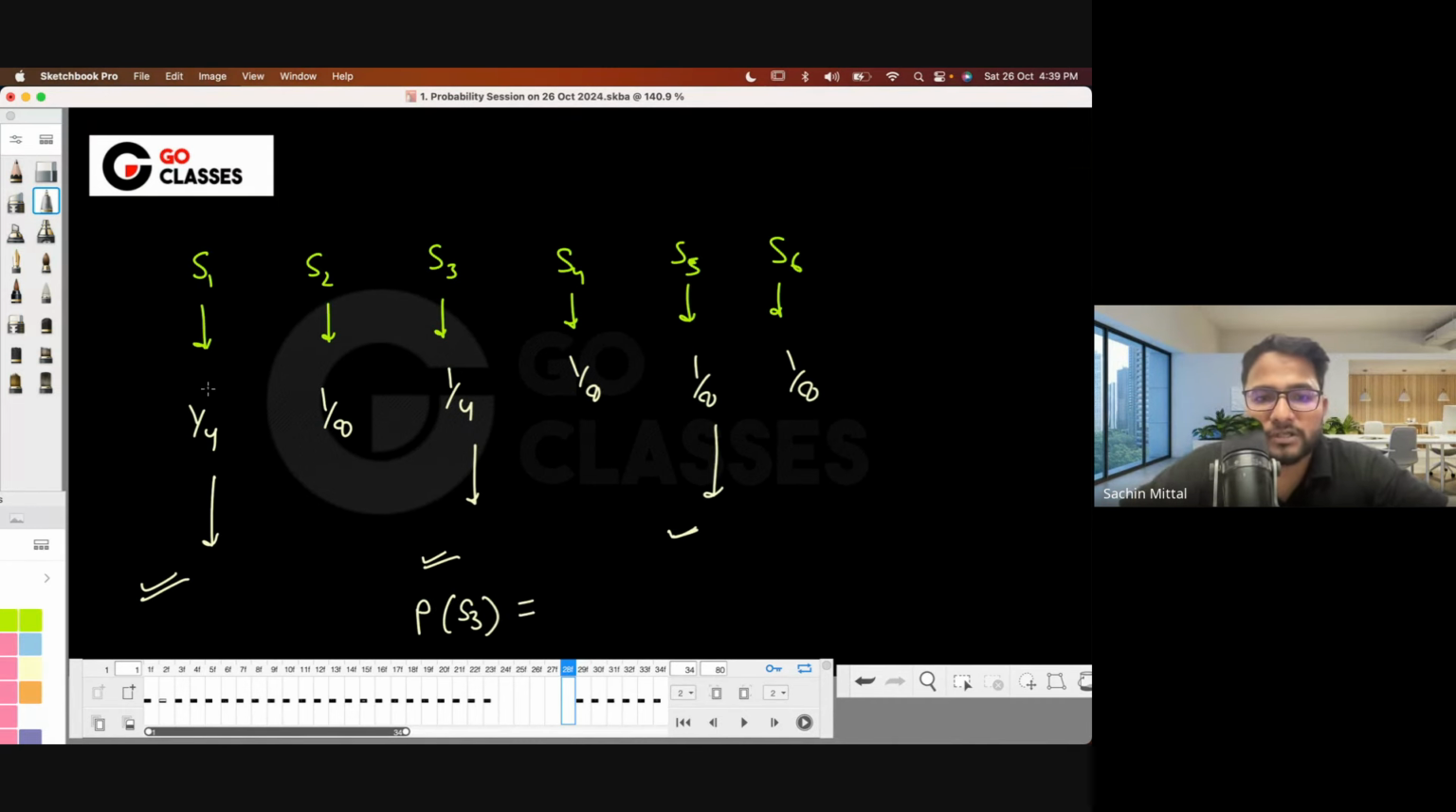So first you need to sum this up. What is the summation of this? This is 2 by 8 plus 2 by 8, 4. This is 5 by 8, right? First you need to sum this up. So probability of S3 will be 1 by 4 divided by 5 by 8, which means multiply by 8 by 5, which means 2 by 5. Is this fine to everyone? Let me know.